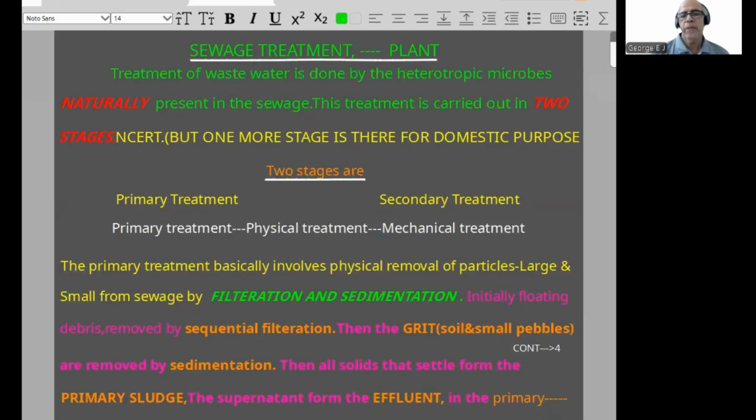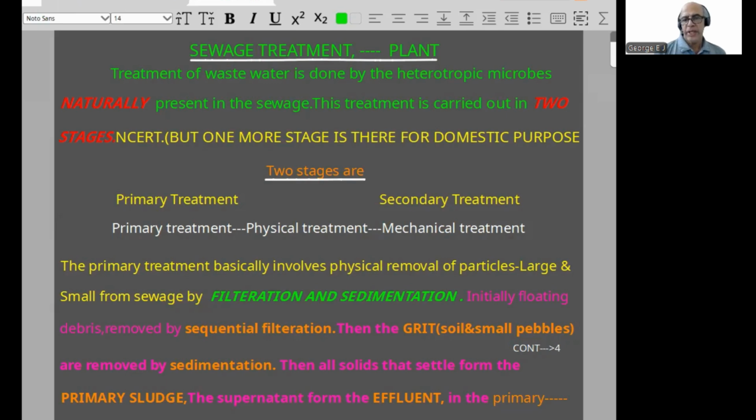On the third page, sewage treatment plant, short form STP. Treatment of wastewater is done by the heterotrophic microbes. This is a famous statement from the NCERT book, an important statement. These heterotrophic microbes are naturally present in the sewage, just like the naturally occurring fungus in the toddy fermentation we studied. Here, treatment of wastewater is done by the heterotrophic microbes naturally present in the sewage.